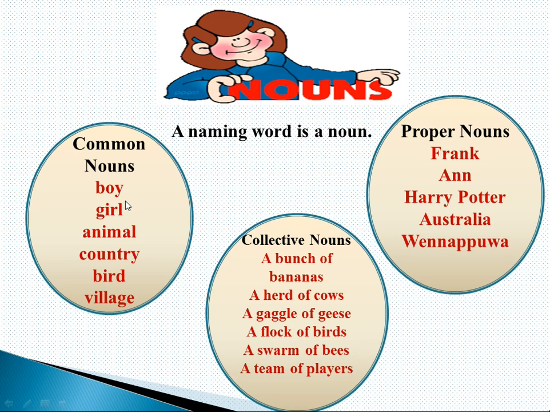For example, boy, girl, animal, country, bird, village can be taken. A proper noun is a special name given to a particular person, animal, place or thing. For example, Frank, Anne, Harry Potter, Australia, Vennappua can be taken.